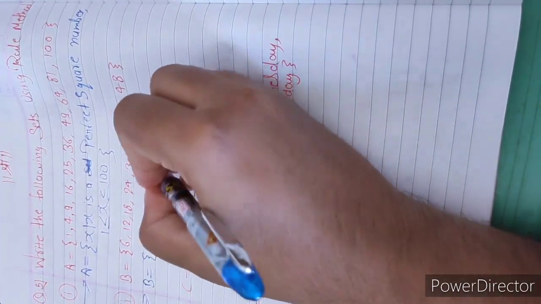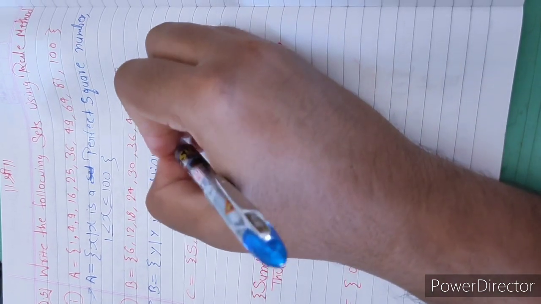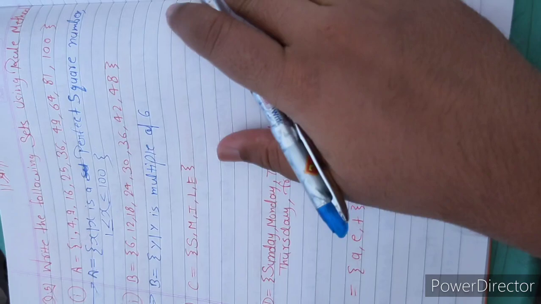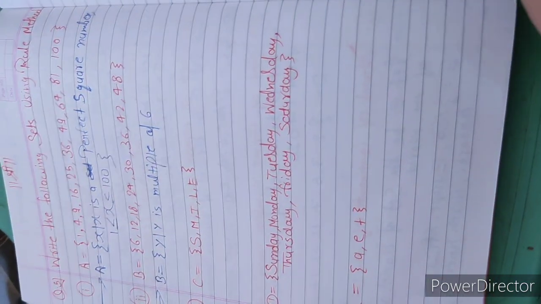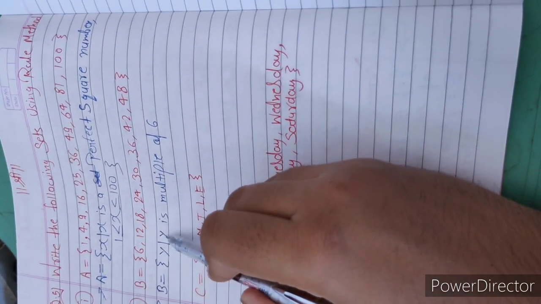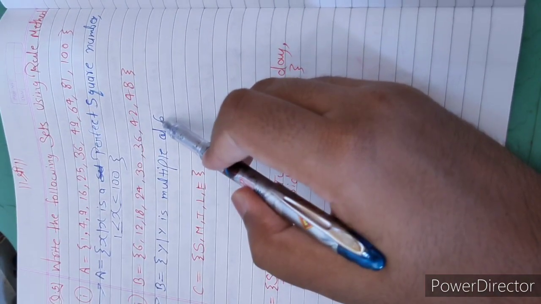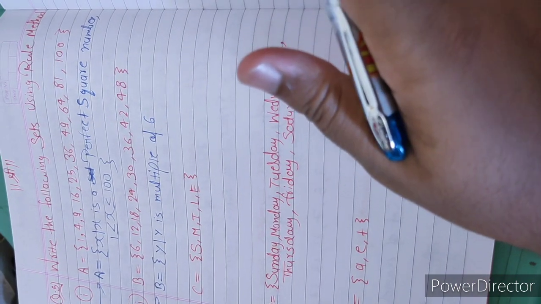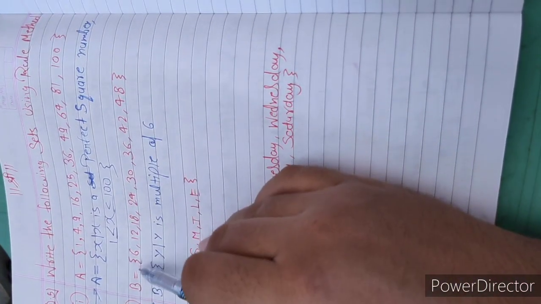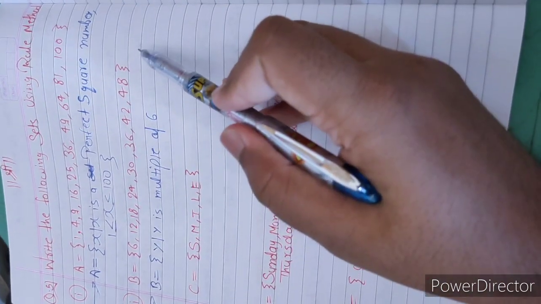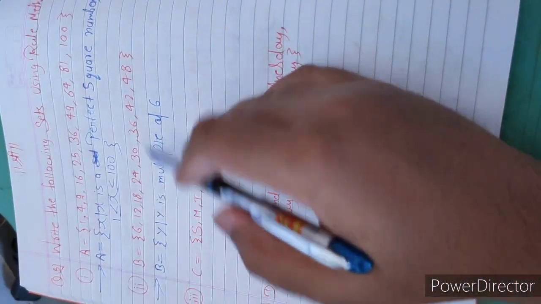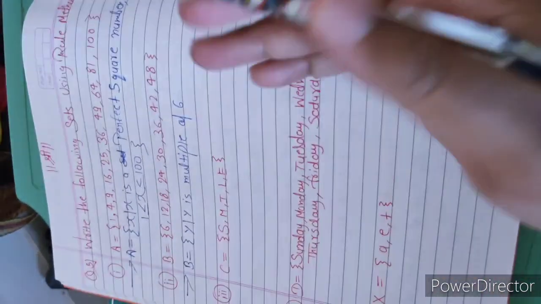B is a set of y such that y is a multiple of 6. Have we done our job, yes or no? No. Why? Because in the question given in roster form there is a limitation, which means a range is given to us. So in set builder form we have to give a range.